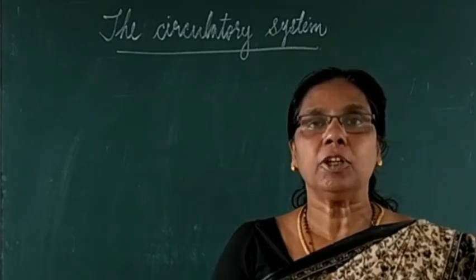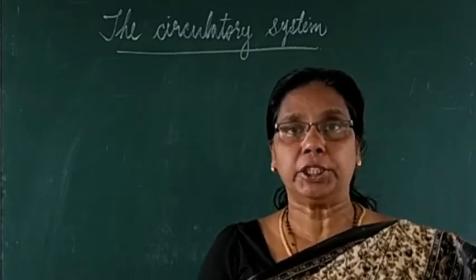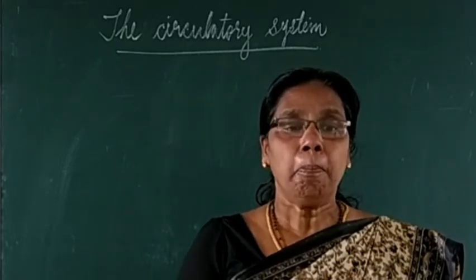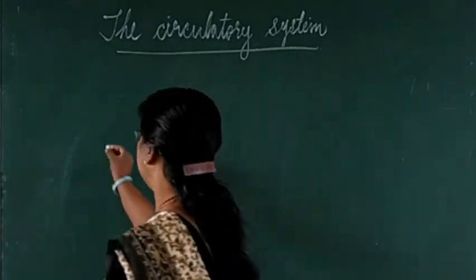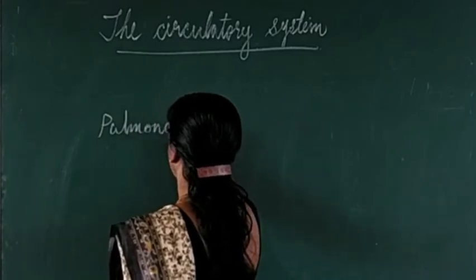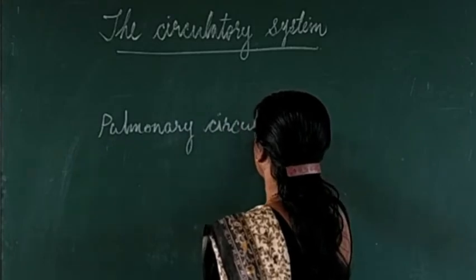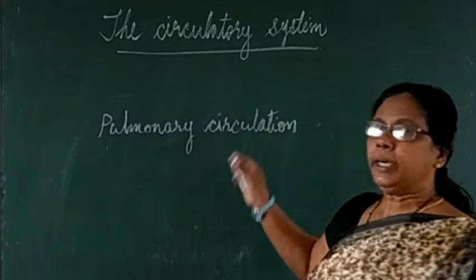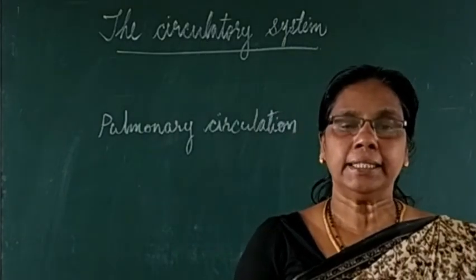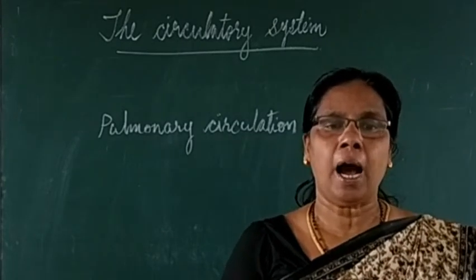So blood circulation in human beings is called what? Double circulation. Okay. So first we can see what is meant by pulmonary circulation. Already I told you that it is to the lungs. So you can see that pulmonary circulation starts from the pulmonary artery.